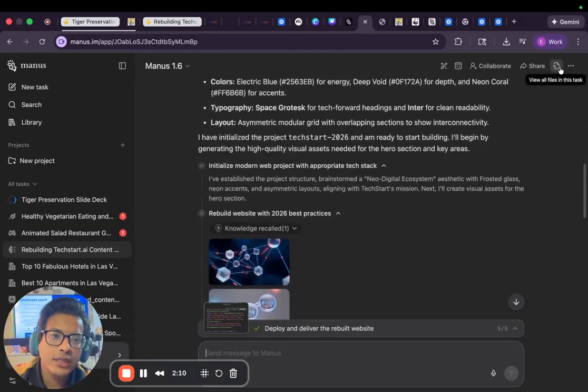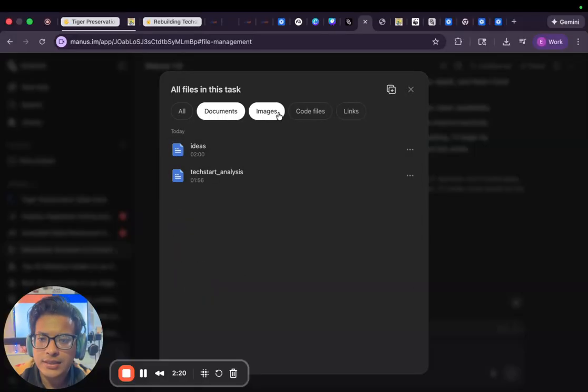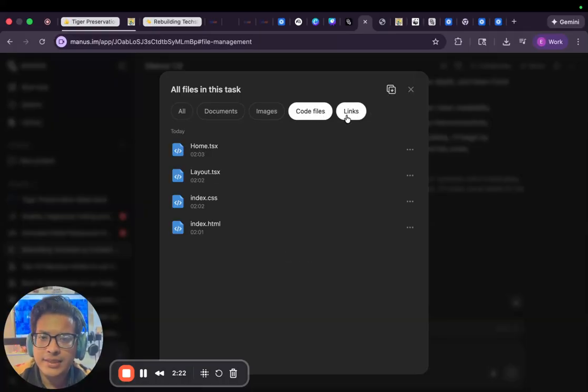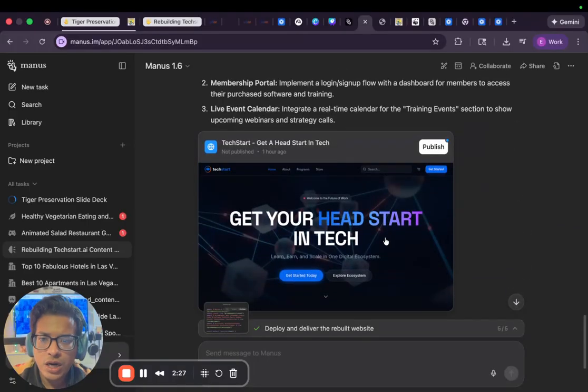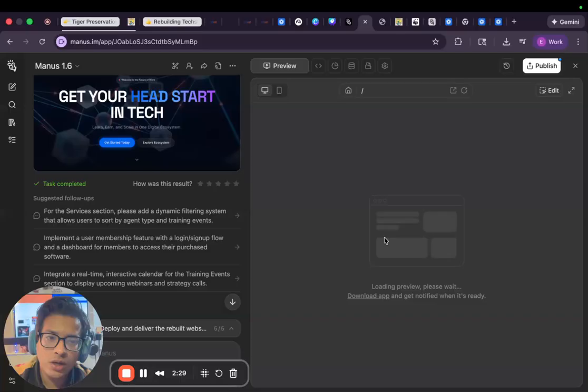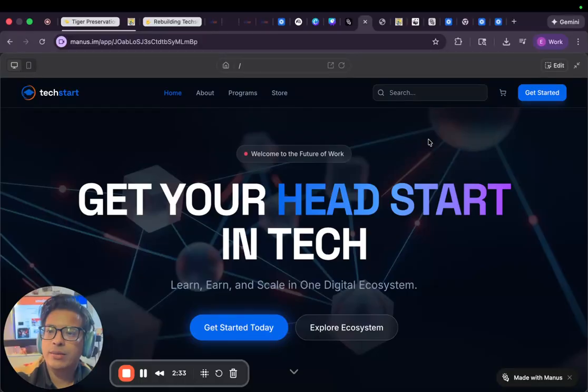So maybe we can click on view all files here and you can see we've got some code files here. The index.html is the main site. Looks like we've got some, I think this is JavaScript, the .tsx. It came up with some ideas. It does not look like it downloaded my logo though, which is unfortunate because that's what I really wanted it to do. I wanted it to actually go with the TechStart branding. But let's look at this.